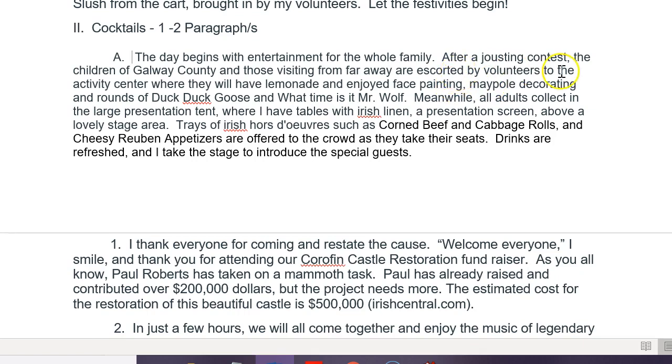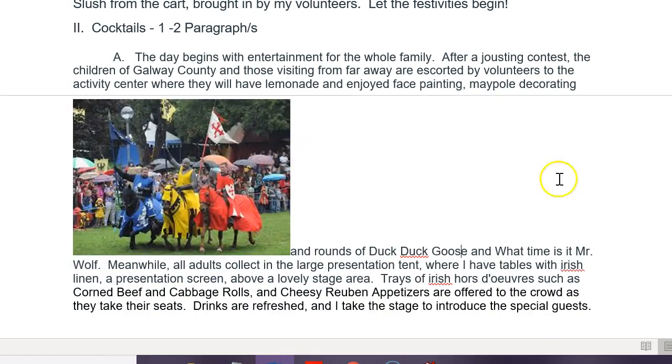After our jousting contest, and here's where we're going to put in that image from the jousting contest because some of our readers might not know. So let's go back and remember that jousting picture that we found. Let's go ahead and put that in right here. Now when I make this in the essay, I'm not sure where this picture will go, but I have it here in the outline so I know where it goes, and that's great.